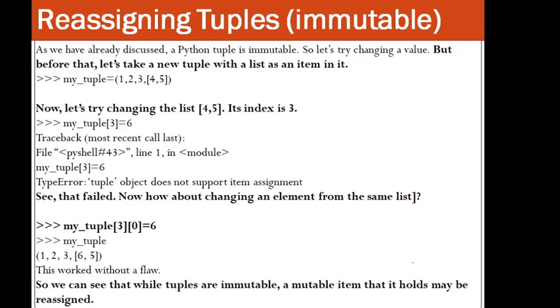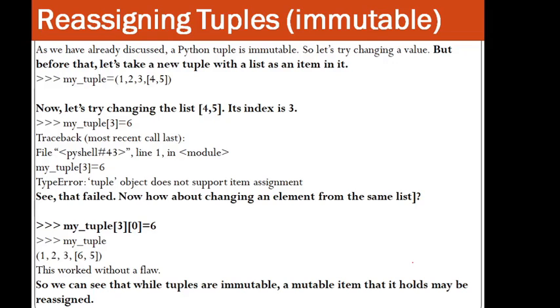Then reassigning a tuple. We can see over here that reassigning is not possible. But there is a trick also. As we have already discussed, a Python tuple is immutable. So let's try changing a value and see what happens. But before that, let's take a new tuple with a list as an item in it.